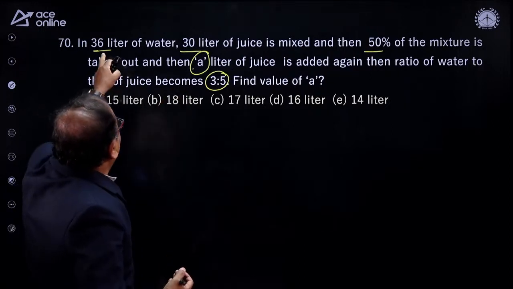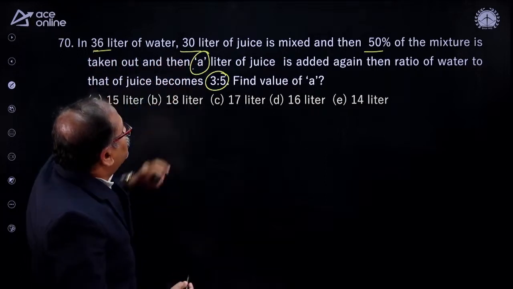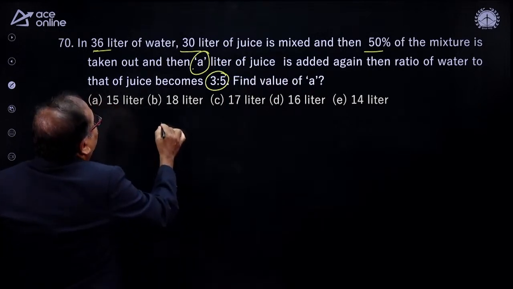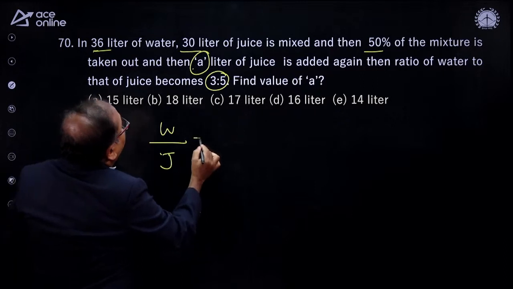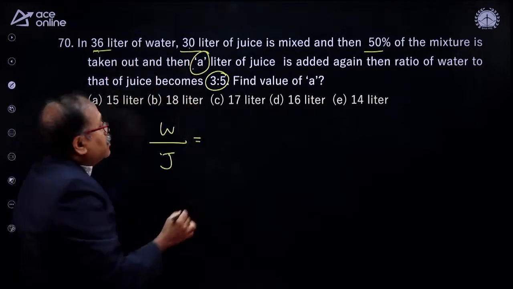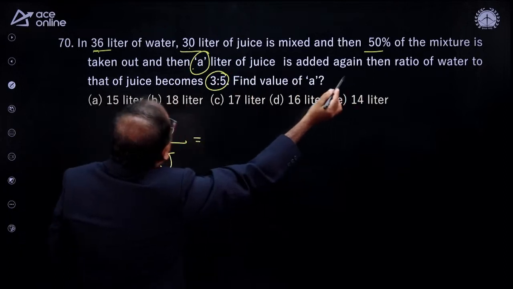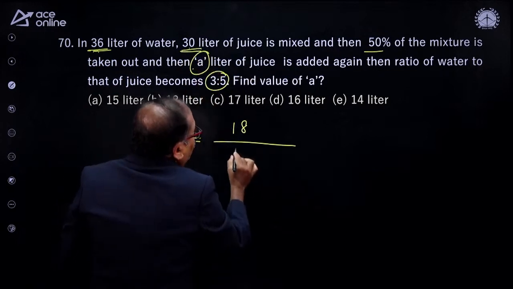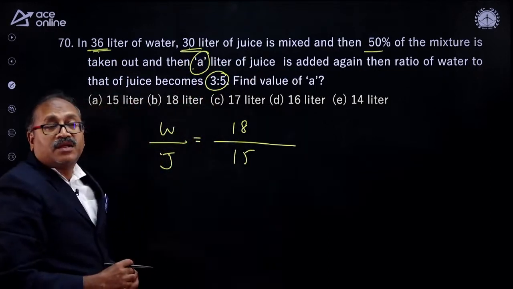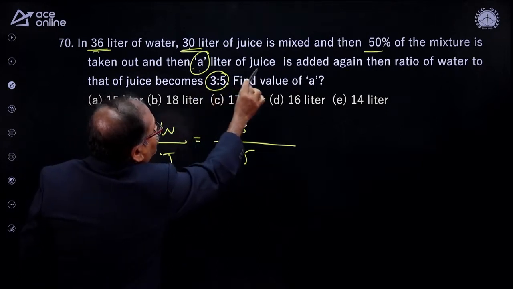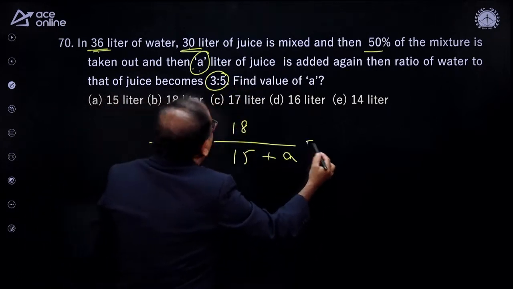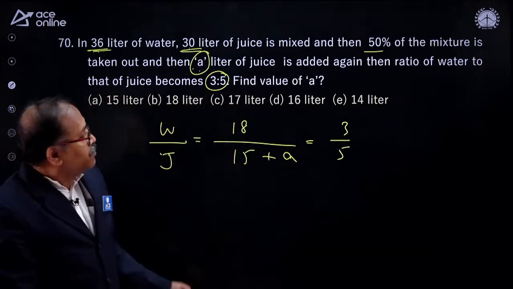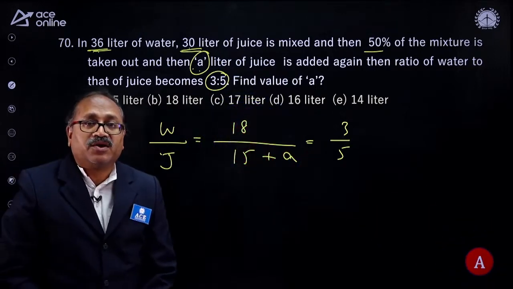How do I answer the question here? This 36 liters is water and juice is how much? 30 liters. So let's take water by juice. This is how we write this one, 36 by 30. So 50% of the mixture is taken out. So 36 will become 18 and here the juice 30 will become 15. And then what is done, A liters of juice is added. You are adding A liters of juice and this has become a 3:5 ratio. That's over. Option A. Option A, let me check that. That's right. Option A.